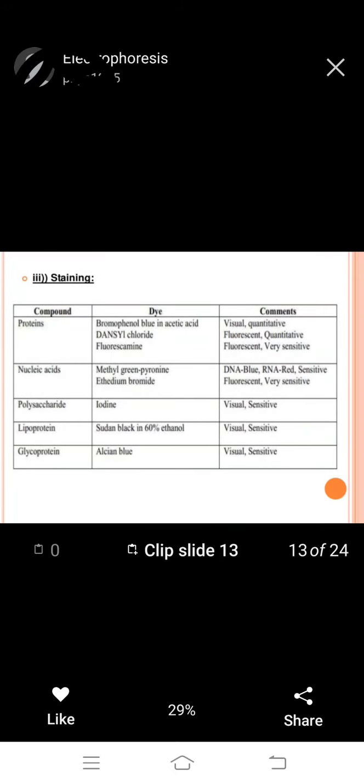UV observation: proteins, peptides, and nucleic acids are observed in the range of 260 to 280 nanometers. This property can be detected. Next, staining.